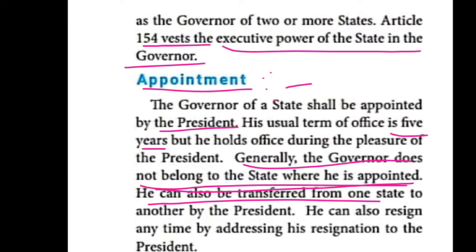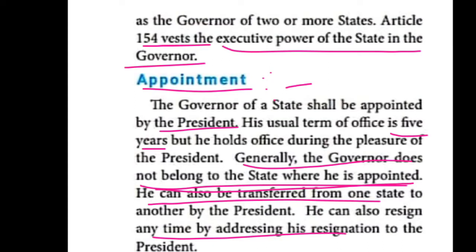Moreover, he can resign his post. Who can resign his post? The governor can resign his post. If he is not willing to continue as governor, he can resign, but he has to inform the president. He has to inform the president. So that's the point, children.